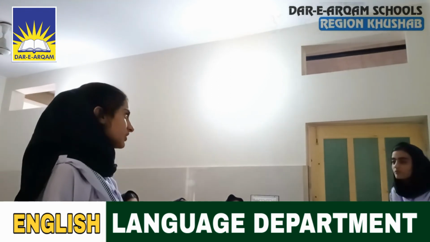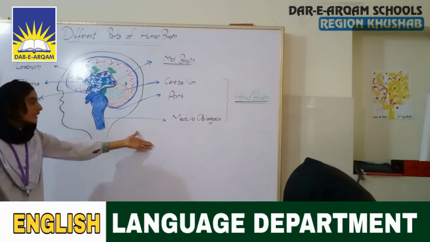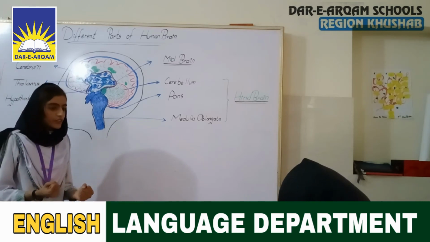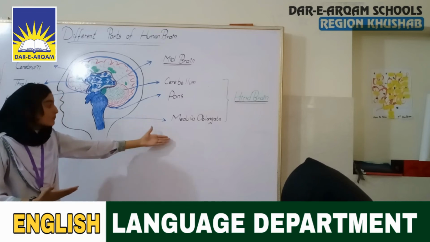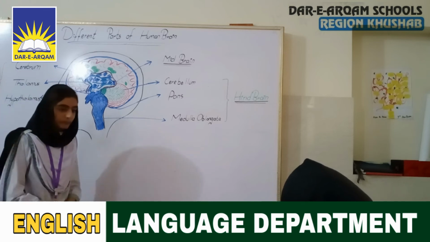What is the medulla oblongata? Okay. The medulla oblongata is the part of the brain which controls our involuntary functions, for example, heartbeat, digestion, respiration. And it is the only part which keeps on working while the rest of the brain goes to sleep.